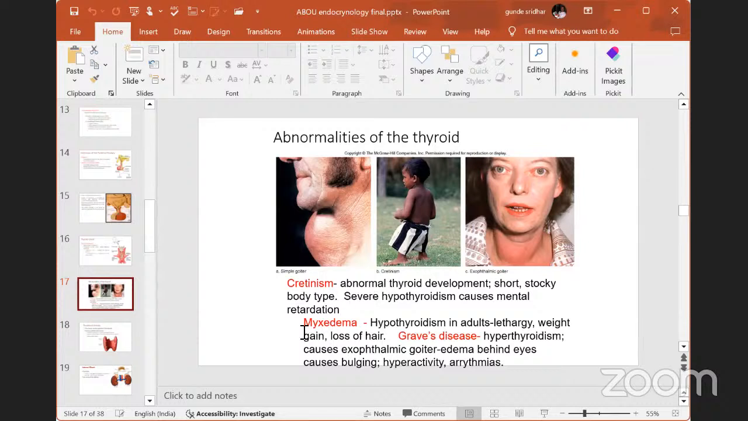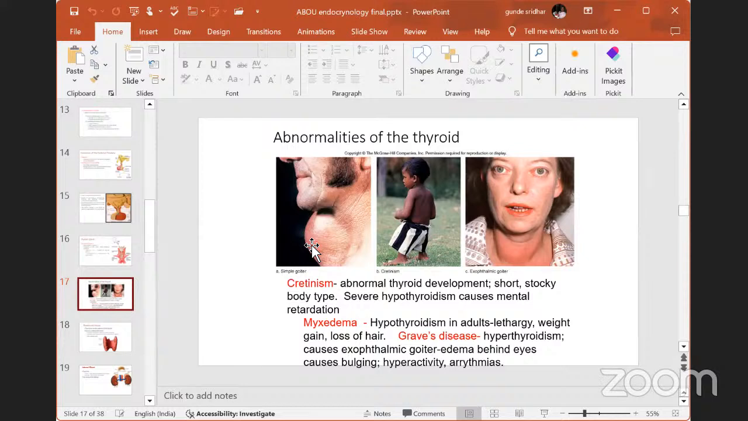There's one more disease that is called myxedema. You can see that below the neck you are finding edema or inflammation here. That is called myxedema. Hypothyroidism in adults causes lethargy, weight gain, and loss of faith. Finally, it will take us to our death or graveyard. That's why it is called Graves' disease. Sorry, that is hyperthyroidism. Next one, hyperthyroidism leads to Graves' disease.